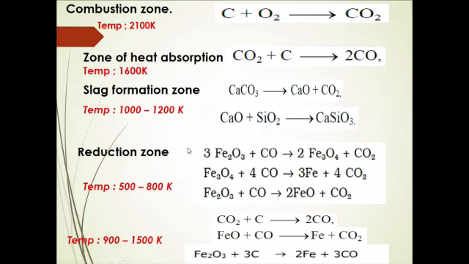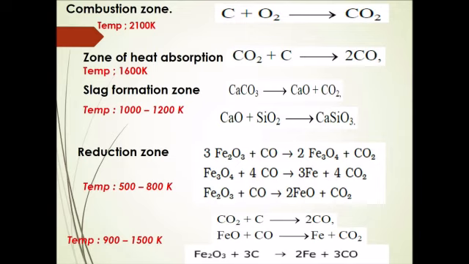Here you can see ferric oxide, Fe2O3, combines with carbon monoxide, forming ferroso-ferric oxide, Fe3O4. So ferric oxide is first converted into ferroso-ferric oxide. This in turn combines with carbon monoxide, forming iron. So this is how carbon monoxide acts as a reducing agent. Still, some of the ferric oxide is left unconverted.